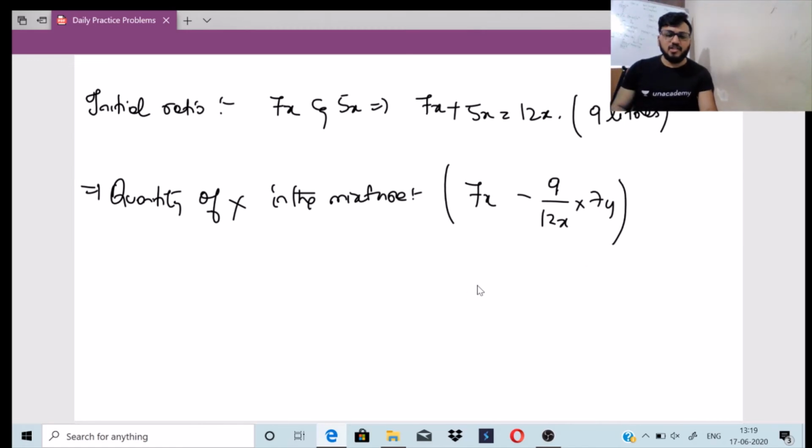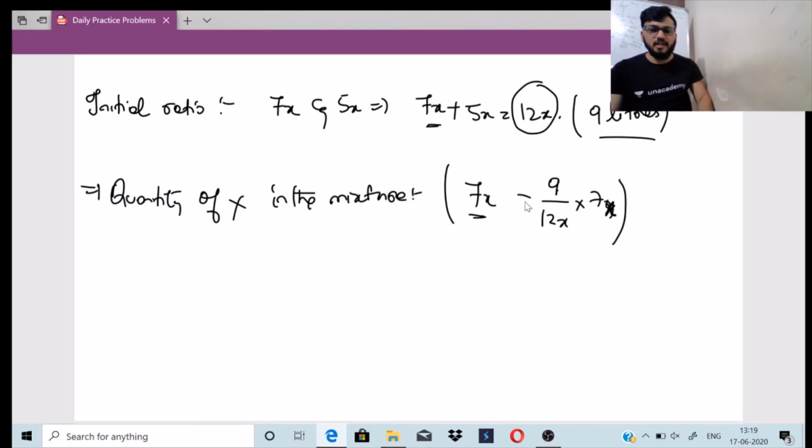I hope you understood this formula. 7x is the initial quantity of X present in the mixture. In that I am taking out 9 liters of the total mixture, 12x, into 7x. So 7x minus 9 by 12x into 7x.